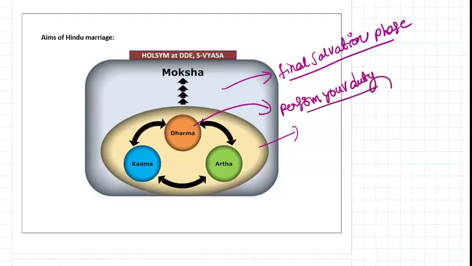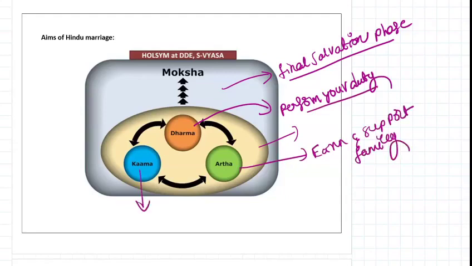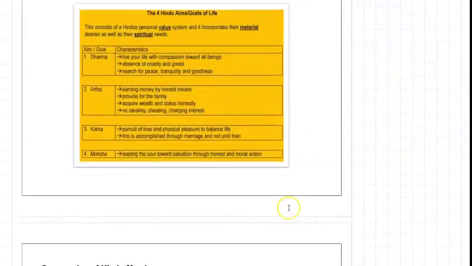Okay. Next, what is Artha? Artha means earn and support the family. What does Kama mean? Do your work, that's it. Don't think about the results of it.